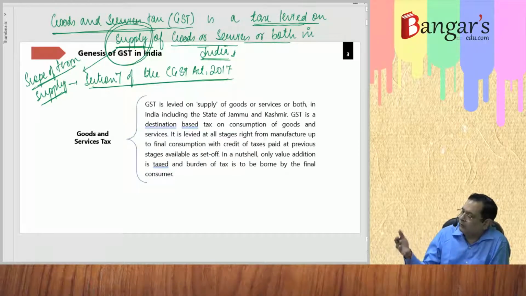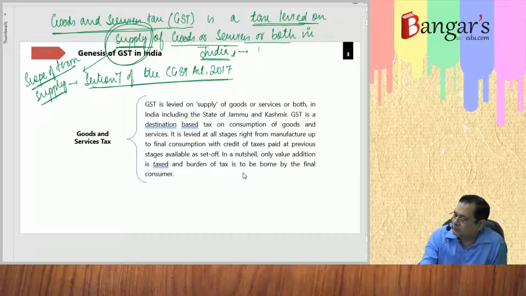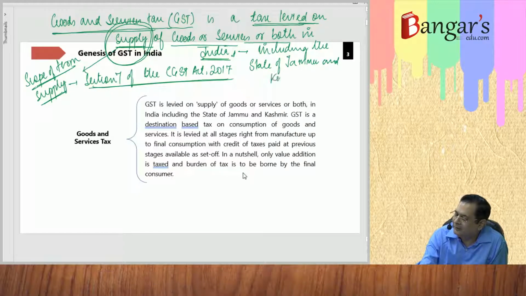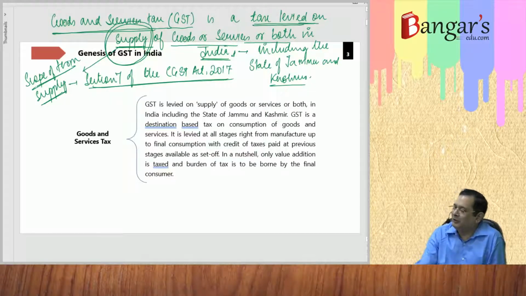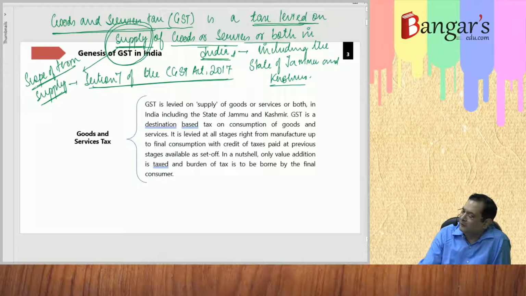including the state of, now it is union territory, including the union territories of Jammu, Kashmir and Ladakh.